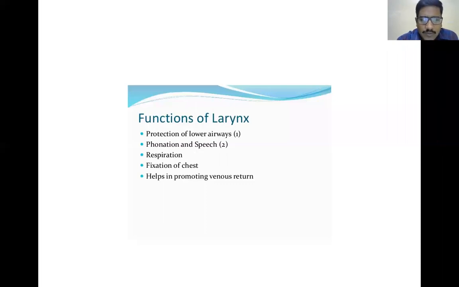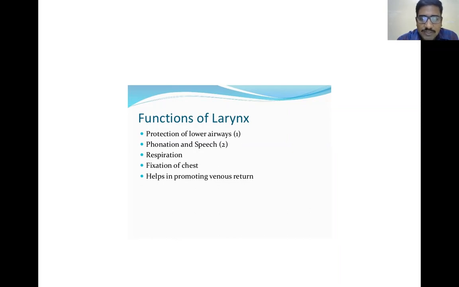But in which conditions will there be a defect in the movement of the cilia? The defect in the movement of the cilia is seen in syndromes like Kartagener syndrome. In Kartagener syndrome, we will see that the cilia have absent dynein arms. Because of these absent dynein arms, there won't be any movement of the cilia. Apart from Kartagener syndrome, we also have cystic fibrosis.